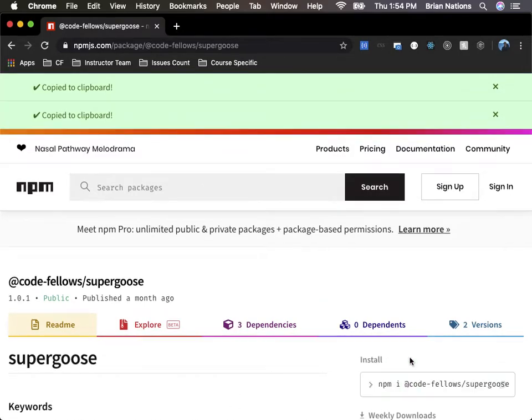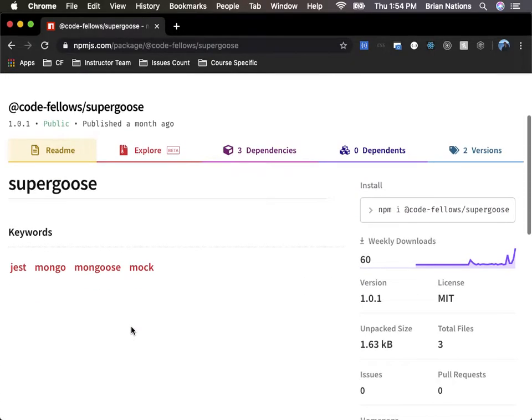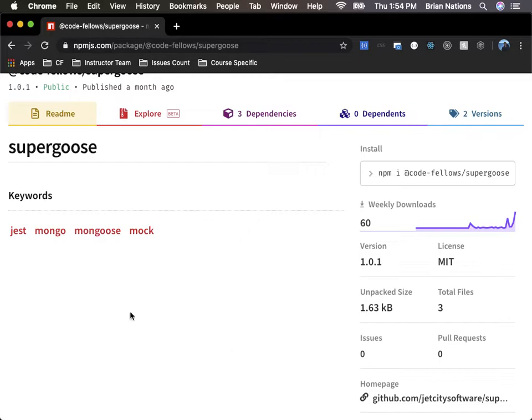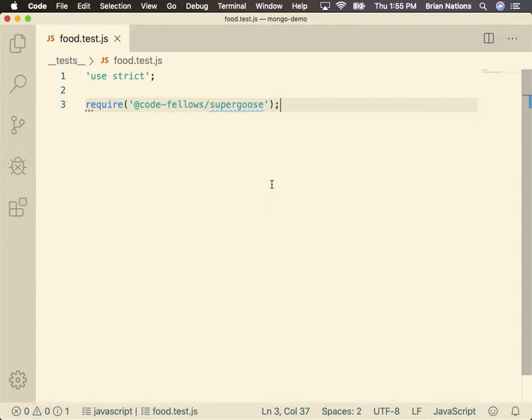That gives us it right here, which is what I did. I just put Code Fellows all one word, right? This should have a whole README doc, and it doesn't. So that means, as the boss here, I get to say somebody go write READMEs for this, and that's exactly what I'm going to do. I'm going to be like, yo, you need to go write a README for this. Cool. All right, awesome. That's why READMEs are so important, because I was trying to look at documentation and it wasn't there. Although I have the installation key, I still want to know what I can do with it, right? Cool. I know what it is, so I don't have to necessarily worry about that.